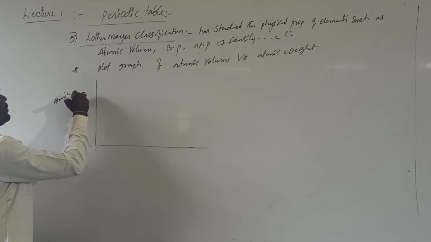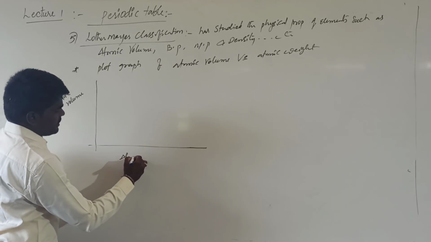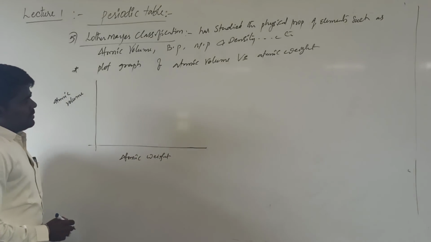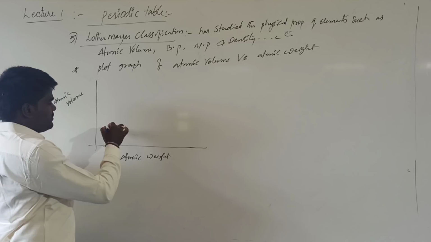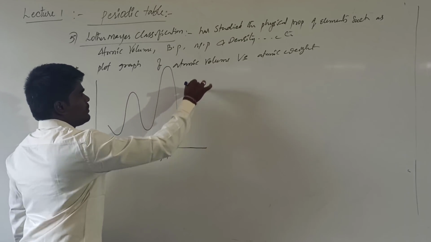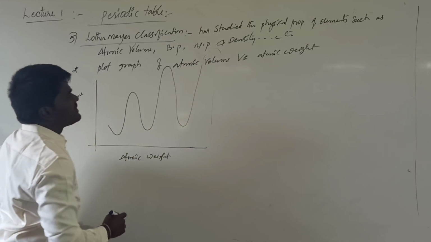Atomic value and atomic weight. When you plot the graph, you will get a curve in this manner. Right?